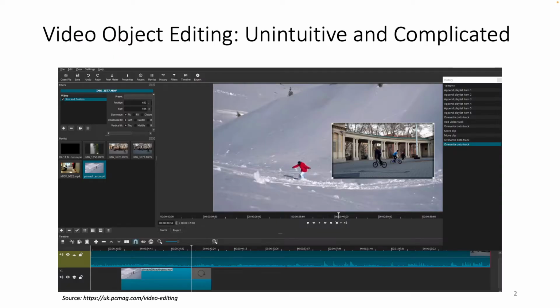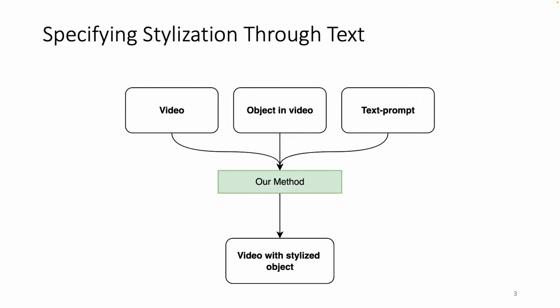Editing and stylizing videos using human instruction often requires both domain expertise as well as unintuitive and complicated software. We seek to eliminate these requirements by specifying an edit or stylization through an intuitive and semantic user instruction in the form of a text prompt. Our method takes as input a video, an object in a video, and a target text prompt. The result is a video where the object is stylized according to the text.